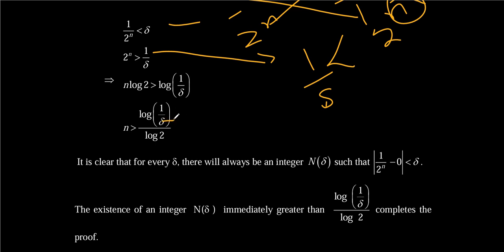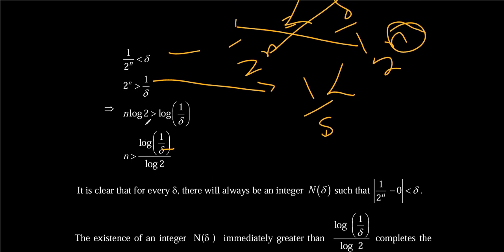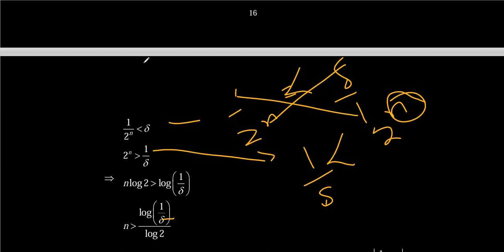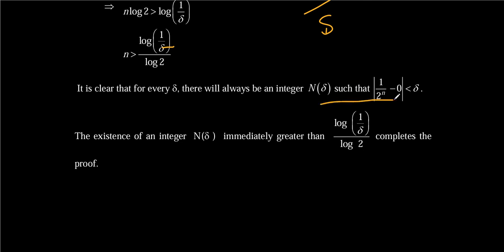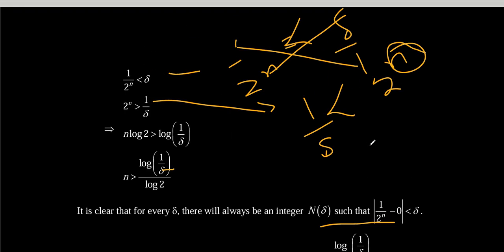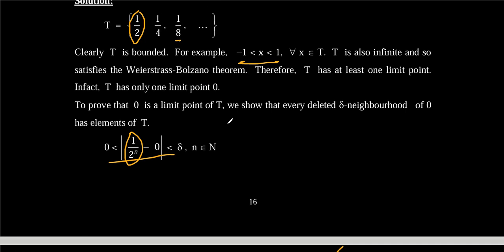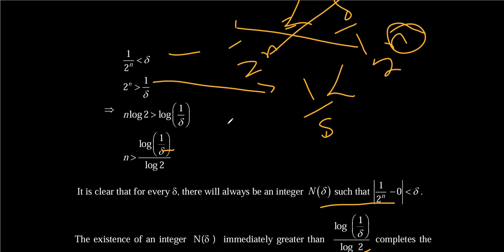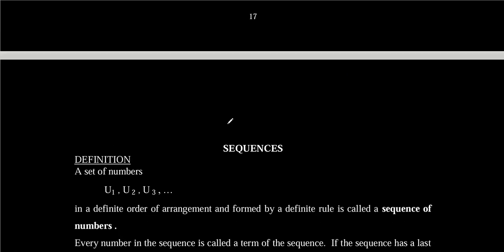So it's clear that there will always be an integer n of delta such that 1 over 2 raised to the power n is less than delta. So usually the whole point is when you're able to make n the subject of such a statement as this one, you actually see the same quote. Because the truth is once you find the sequence is converging, there is nothing much to say about it. But this is just a thorough proof to show you that, in abstract terms. It doesn't make much sense, but we'll go through that.